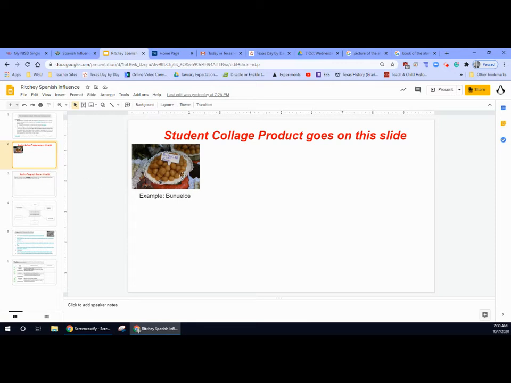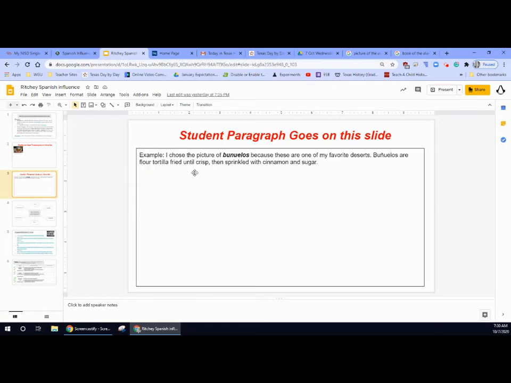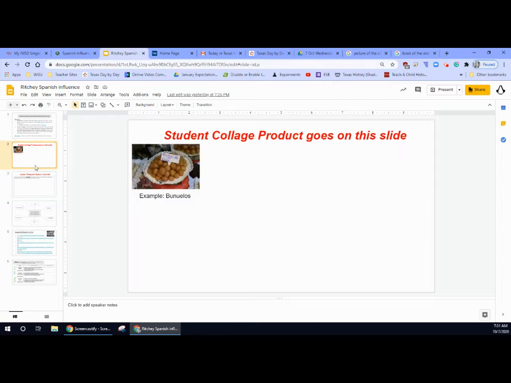I started off with an example for you. Okay, my example is Buñuelos. Okay, that was one of my pictures. Okay, then for my sentence for that picture, I chose the picture of buñuelos because these are one of my favorite desserts. Buñuelos are flour tortillas fried until crisp, then sprinkled with cinnamon and sugar. Okay, that is exact. And then I would just continue on, and then I chose whatever my next picture was. All right, so I have a picture and I have what it is below it. Okay.